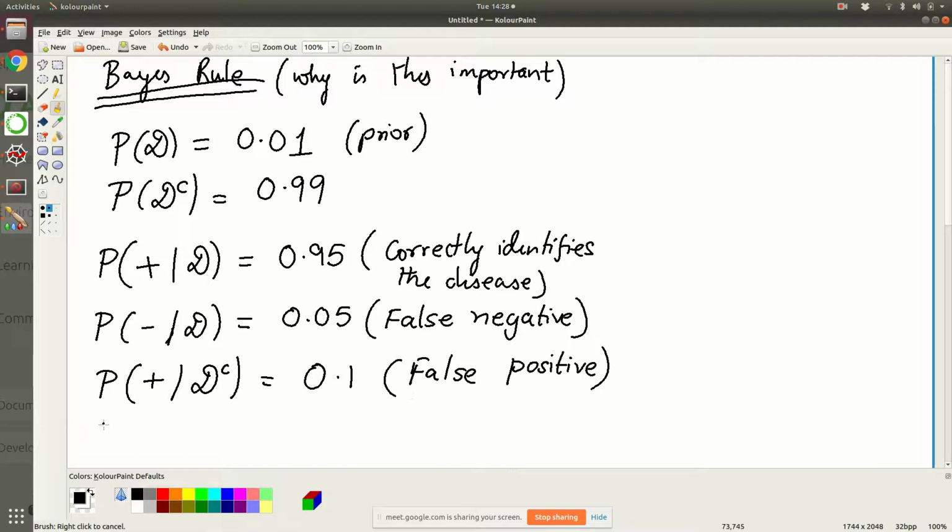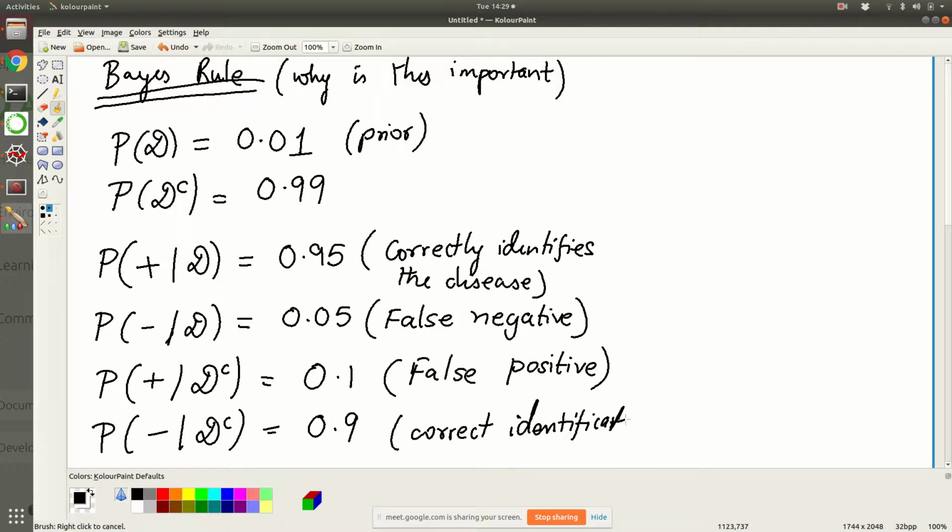Okay, and then we also have the correct identification. So people who don't have the disease should test negative, and since this is 0.1, that will be 0.9. Okay, so as you can see, what we have assumed in these two statements, let me write this, is correct identification.